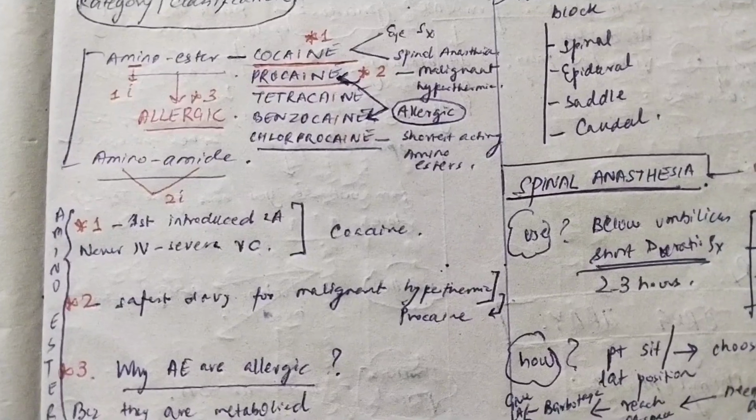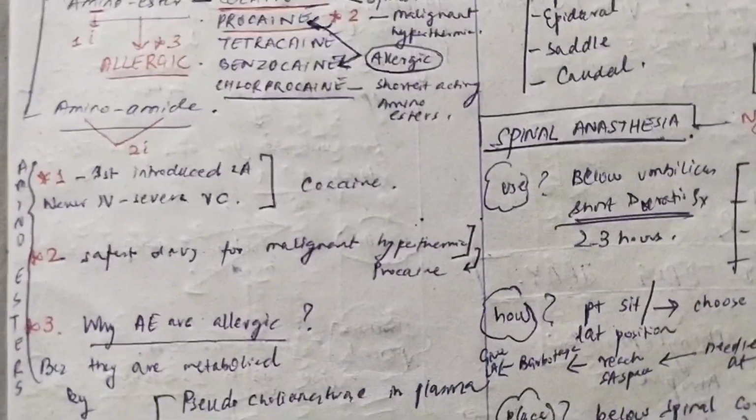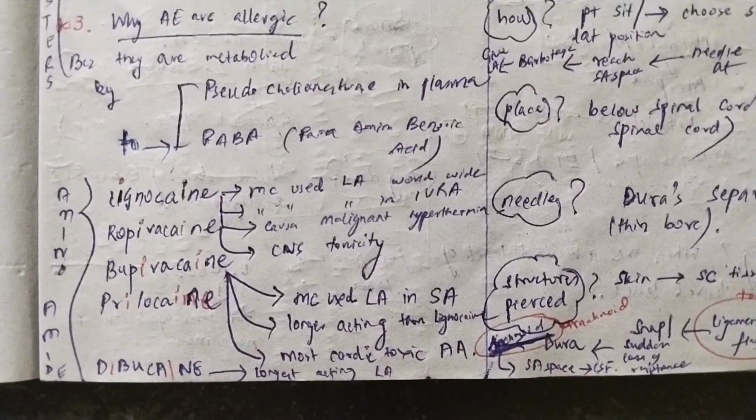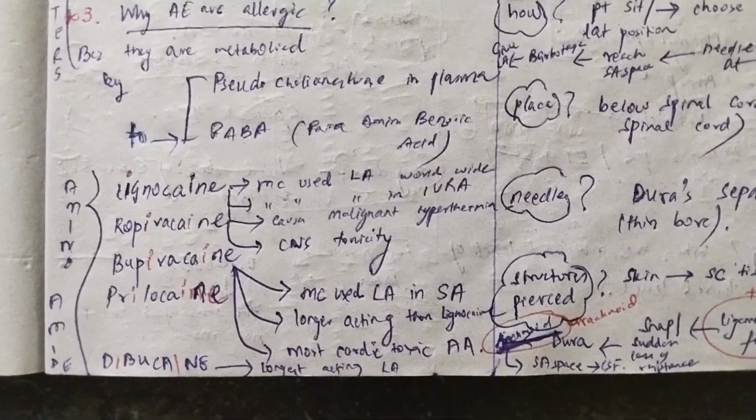For procaine, you have to remember one thing, that it can be used in malignant hyperthermia, and for all the amino esters, you should remember that they are allergic. Okay, now we move on to aminoamides. As I told you, aminoamides have 2 I, so the examples of the drugs will also have 2 I.